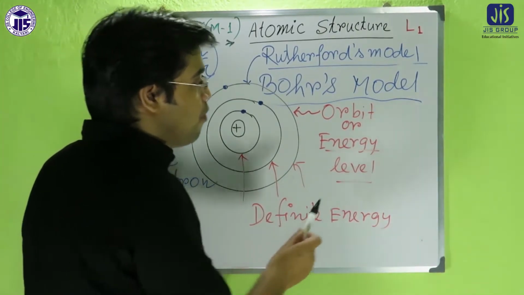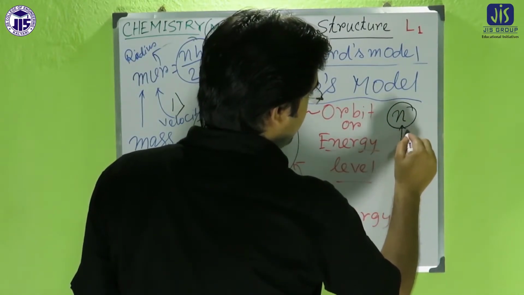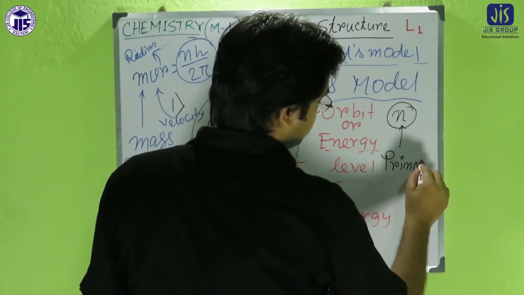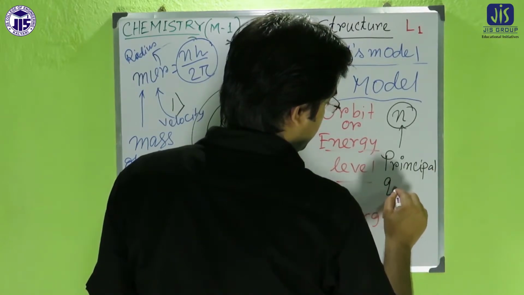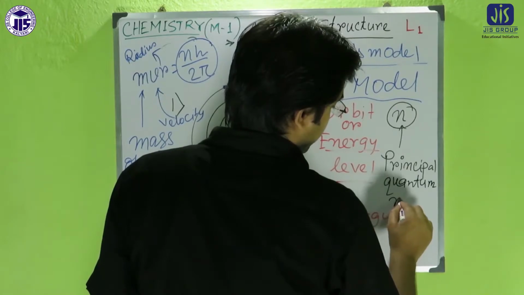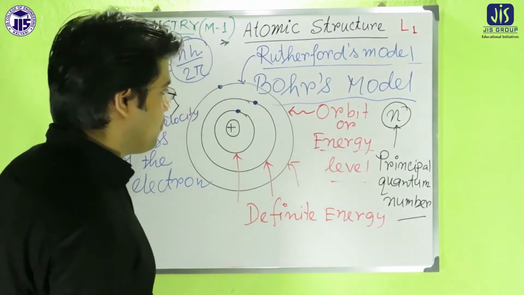Now what is n? N is the most important term here. N is the principal quantum number. What is the significance of the principal quantum number?